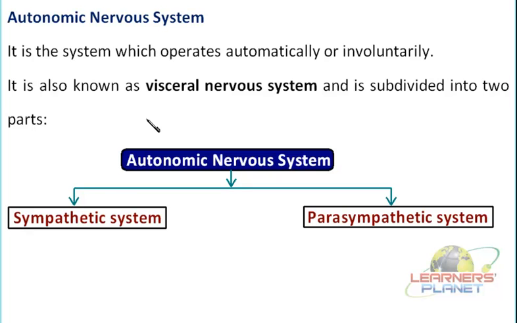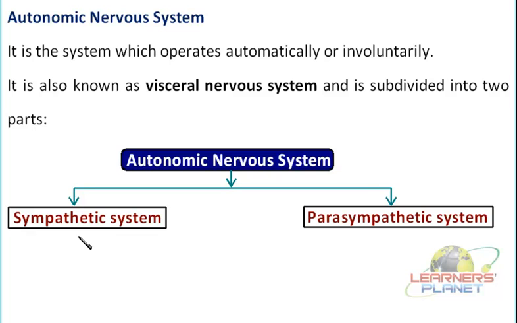Depending upon this, they are divided into two parts: the sympathetic system and the parasympathetic system. Sympathetic means it helps in accelerating the rate of a particular function, whereas the acceleration should be kept in control and brought down to a normal limit.